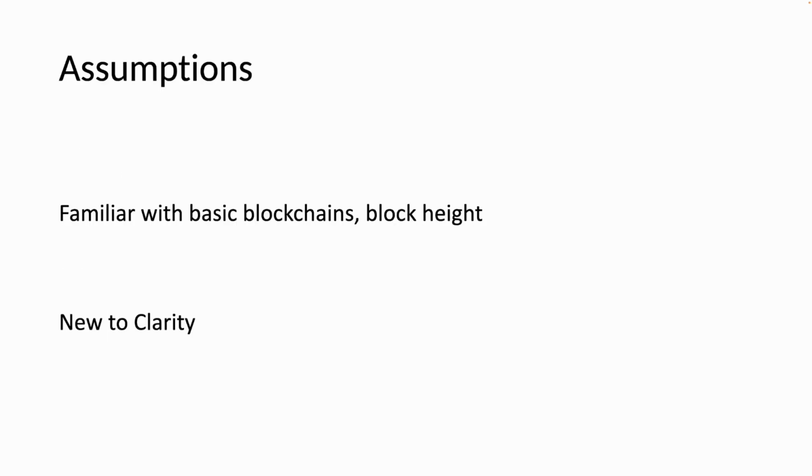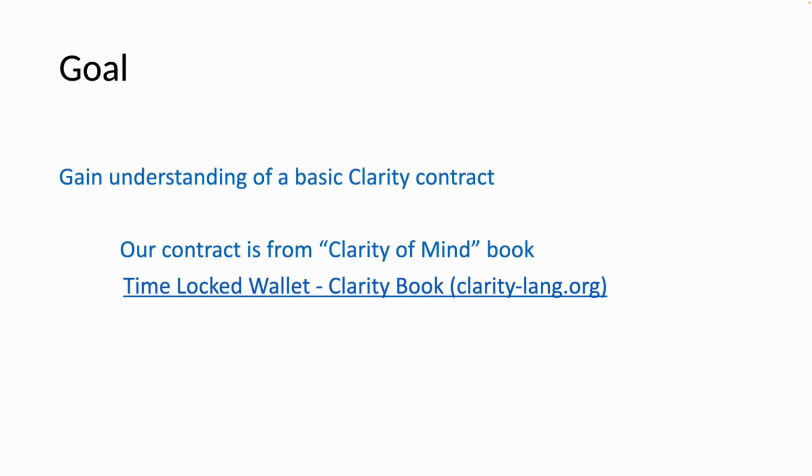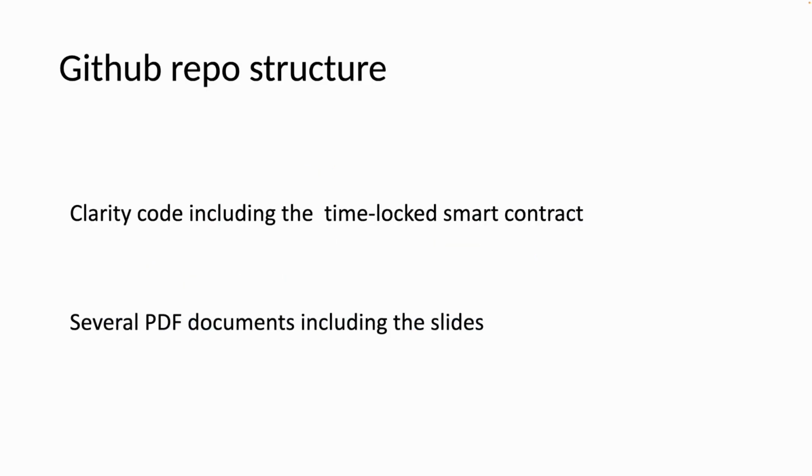We're assuming you're familiar with basics of blockchains, for example, block height. We assume you're somewhat new to Clarity, and we're going to jump in from there, although maybe you've seen a little bit of Clarity, I'm hoping. Our goal here is to get a better understanding of Clarity, and specifically a time-locked contract. Again, this is from this particular book with that web link.